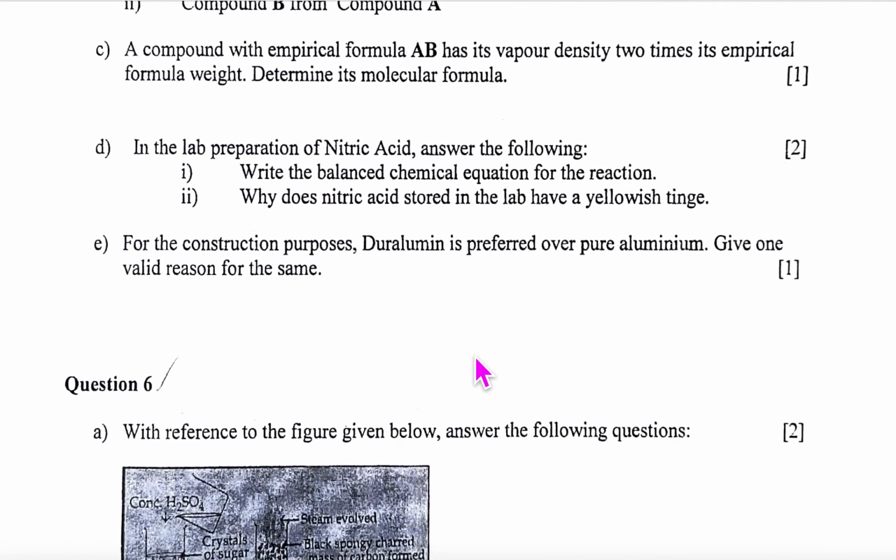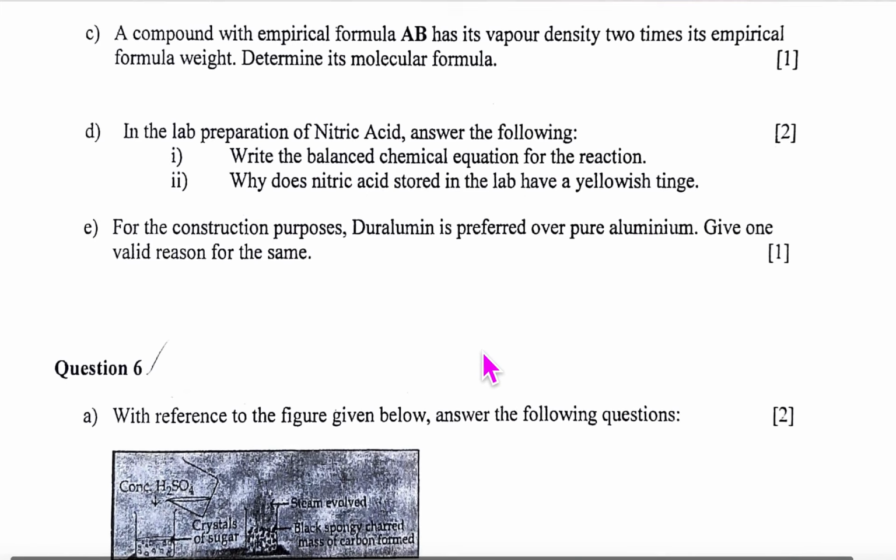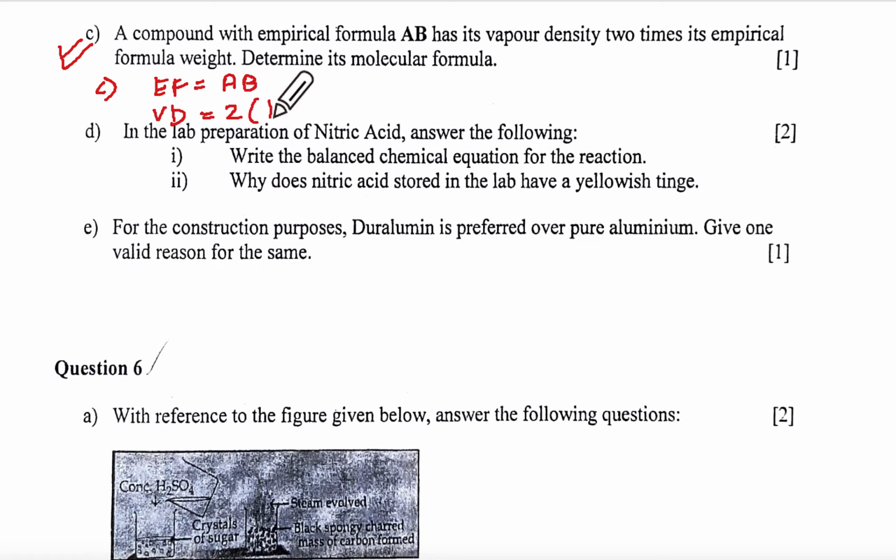Okay? Now they are saying a compound with empirical formula AB has its vapor density 2 times its empirical formula weight. Lots of children get confused by this, but remember, what are they telling you? That empirical formula is equal to AB, and vapor density is equal to 2 times empirical formula weight. You're with me?